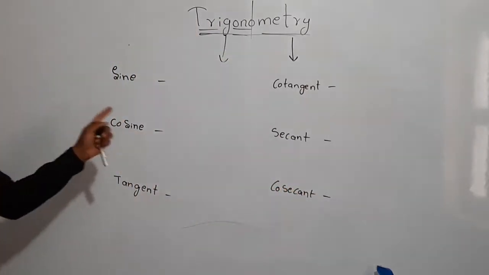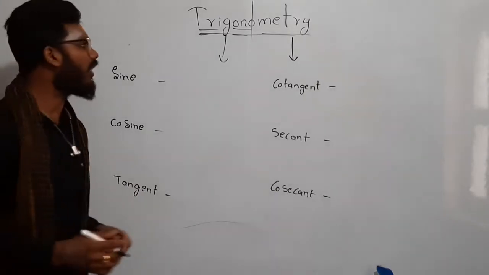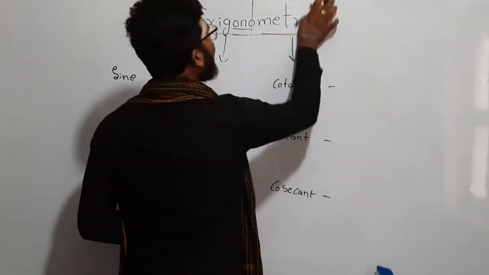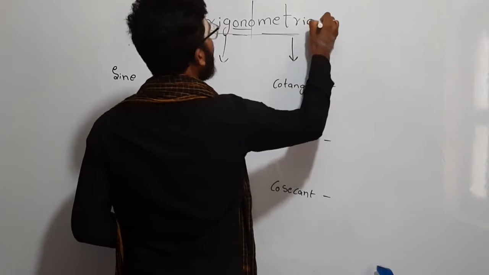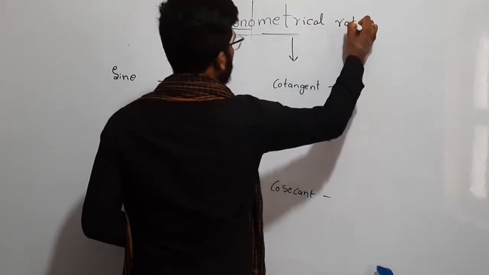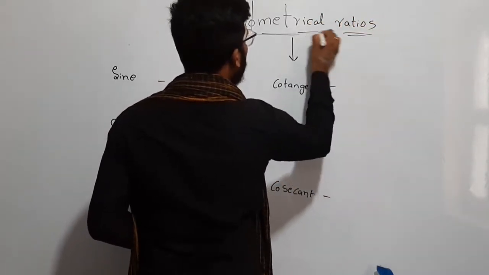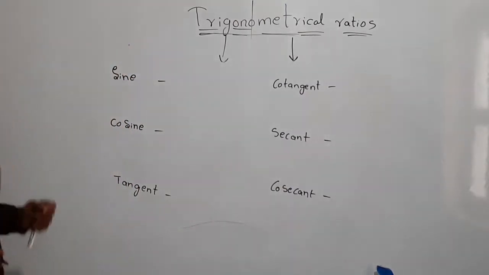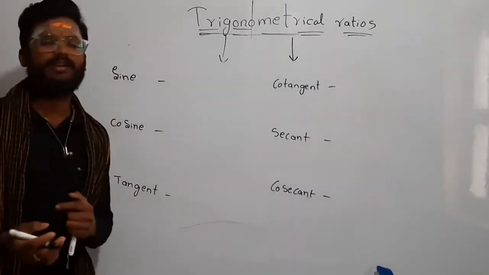Okay, these are their names. These are all the names of the 6 trigonometrical ratios, and let us see which ratio means what.